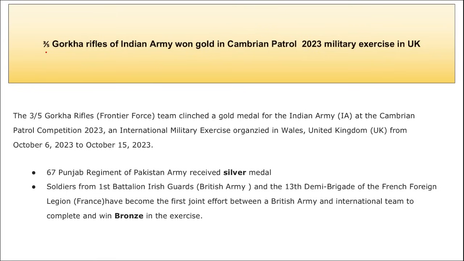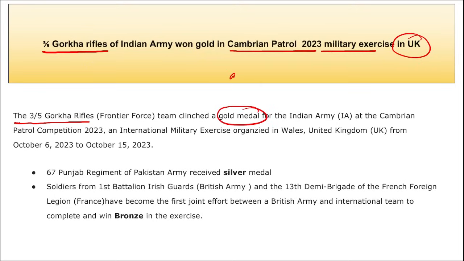Next is 3-5 Gorkha Rifles of the Indian Army, which won gold in the Cambrian Patrol 2023 military exercise that was held in UK. I repeat, 3-5 Gorkha Rifles, that is the Frontier Force team, have won the gold medal here. Correct? And it is for the Indian Army. This was during the Cambrian Patrol Competition 2023.